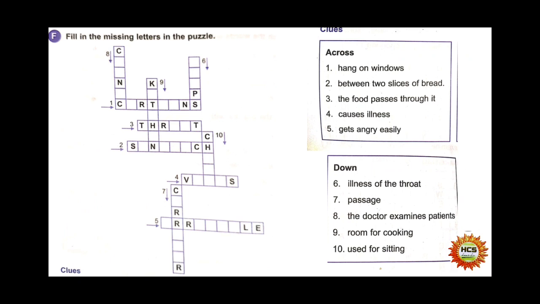Number 8, the doctor examines the patient here. Yes, in the clinic. It starts with C and ends with C. So, this is a clinic where the doctor examines the patient. Number 9, a room used for cooking. It starts with K and ends with N. Yes, this place is known as kitchen. Number 10, it is used for sitting. What is used for sitting? Yes, a chair. A chair is used for sitting.